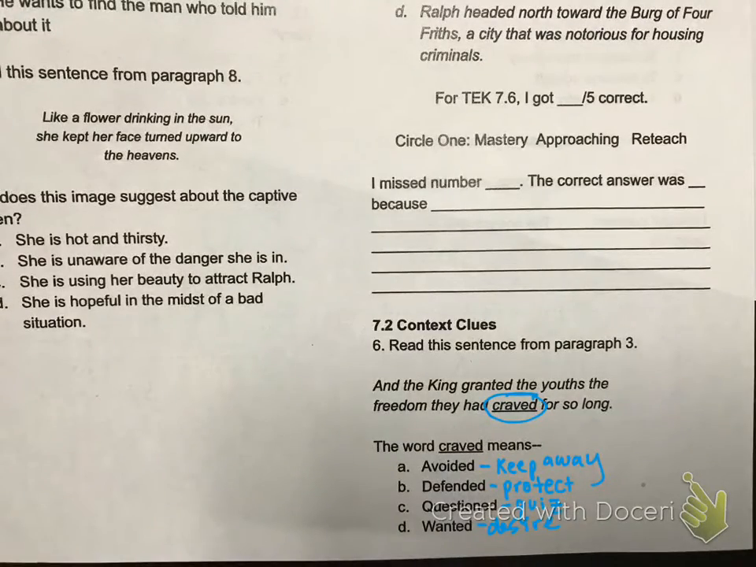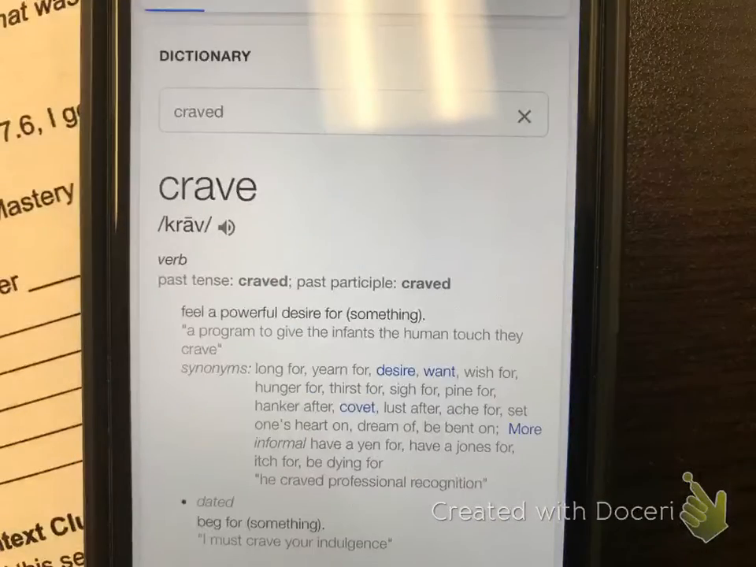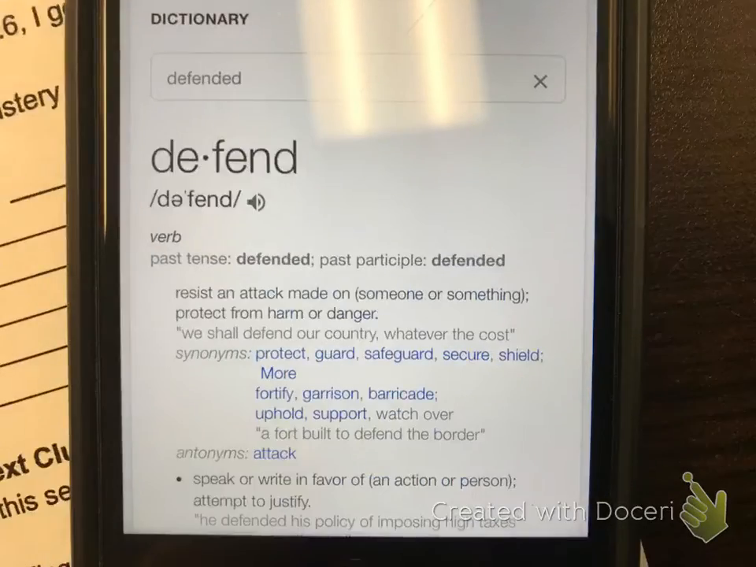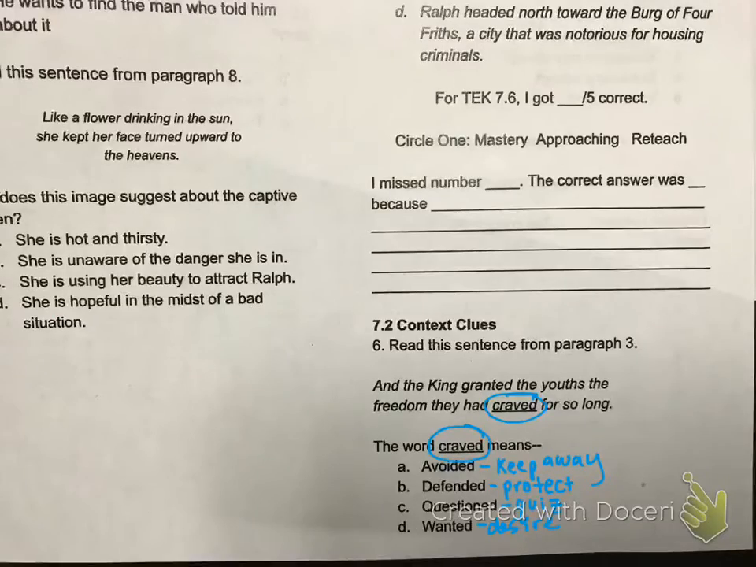Then I'm going to look up craved, because that's the word that I'm looking for. So that's the last thing that I do. Craved, my synonyms were long for, yearn for, desire, want, wish for. And let's see, the definition was to feel a powerful desire for something. Looks like desire is a strong synonym for craved, like to desire. And based on that, I can see that wanted is my best choice because the synonyms match, but also wanted means the same thing as desire, and so those match up really nicely.